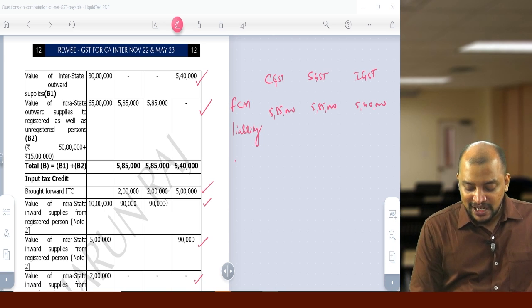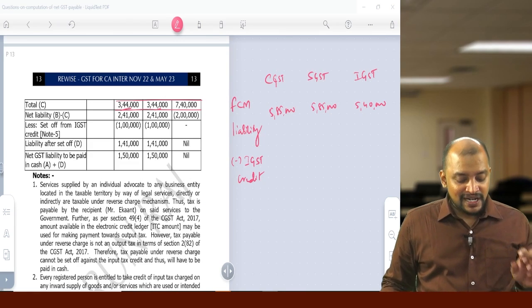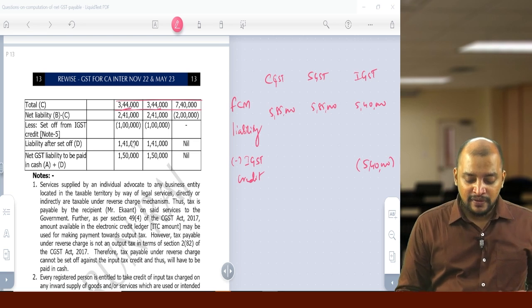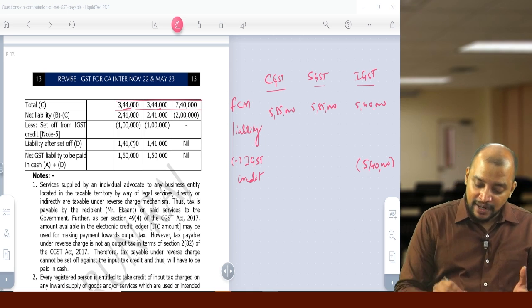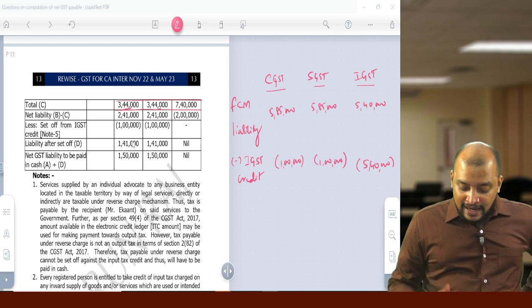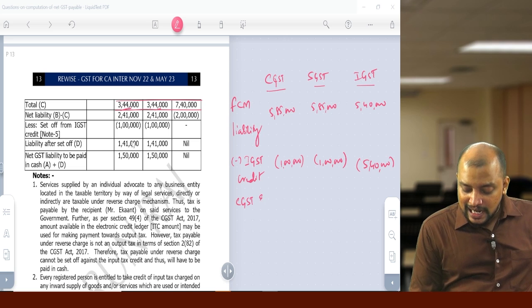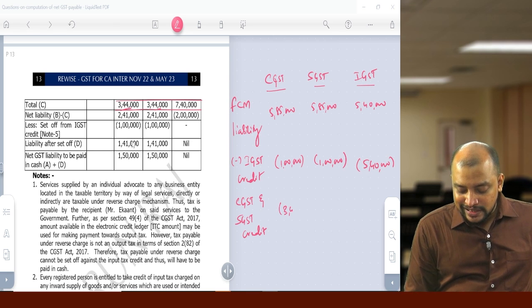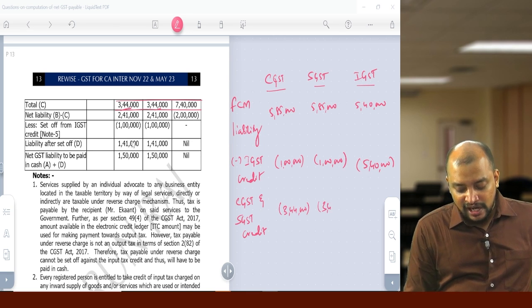Then for this FCM liability, we have input tax credit, the IGST credit. What is that IGST credit? It is 7,40,000. First we will utilize it for payment of 5,40,000. Then 2 lakhs we have as CGST credit, and SGST credit is the same, so we will utilize it for payment of 1 lakh and 1 lakh. Now the IGST credit is over. And then we have CGST and SGST credit, 3,44,000 and 3,44,000. So we will be utilizing 3,44,000 and 3,44,000.